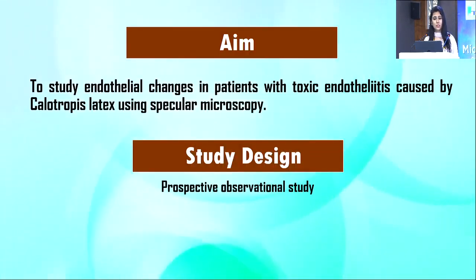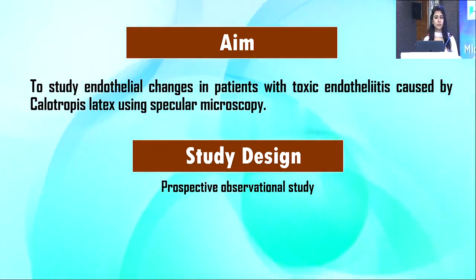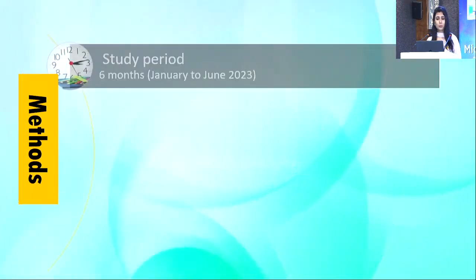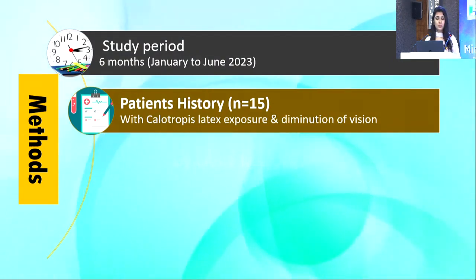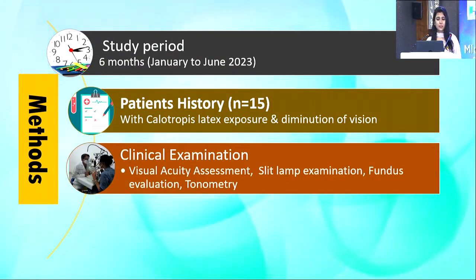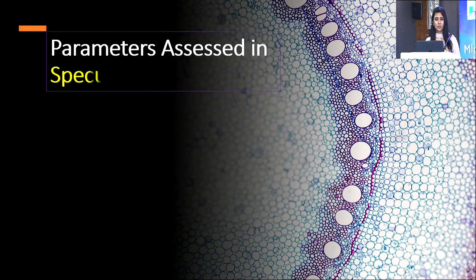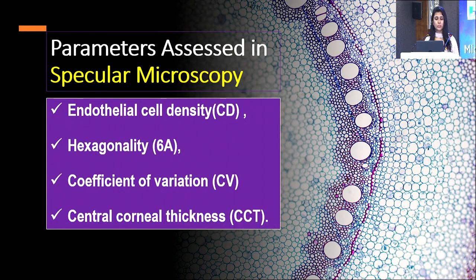My aim is to study the endothelial changes in patients with toxic endotheliitis caused by Calotropis latex using specular microscopy. This is a prospective observational study for a period of 6 months. A series of 15 patients were taken with history of Calotropis latex exposure and diminution of vision. They were clinically examined as per standard procedure, and specular microscopy was done on day 1, day 7, 1 month and 3 months. Parameters assessed were endothelial cell density, hexagonality, coefficient of variation, and central corneal thickness.